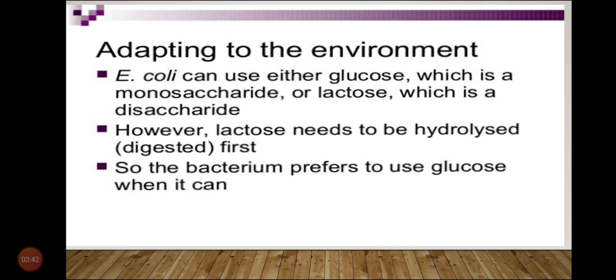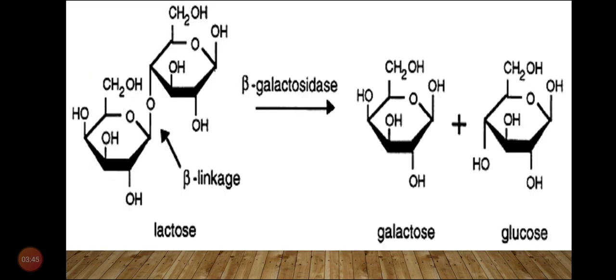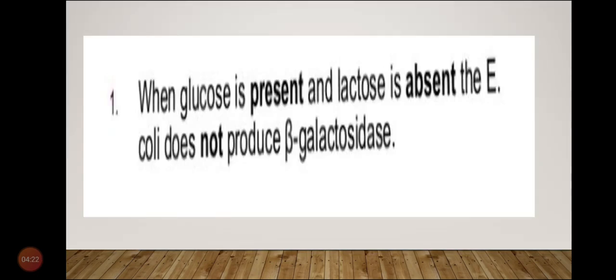Let us see the reaction of this. This is lactose. It is hydrolyzed into galactose and glucose in the presence of beta-galactosidase. This is an enzyme, beta-galactosidase. It is synthesized by E. coli bacteria. If E. coli bacteria do not have lactose in the surrounding medium, then what is going to happen?